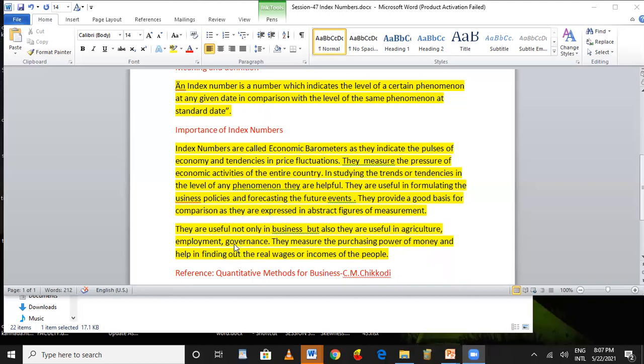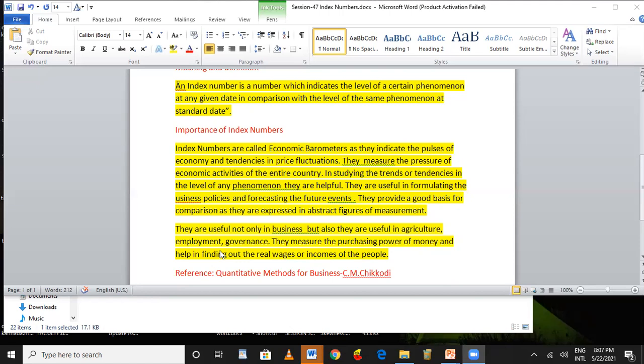A good governance has to get good sources. How do we get good sources? It is only by the index numbers. They measure the purchasing power of money, and the purchasing power of money dictates the government to frame the policies.